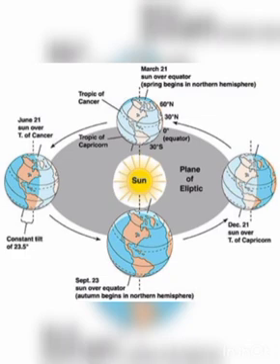So these extra 6 hours are added in 4 years. This becomes 6 into 4, that is 24. 24 hours is equal to 1 day. This is an extra day.